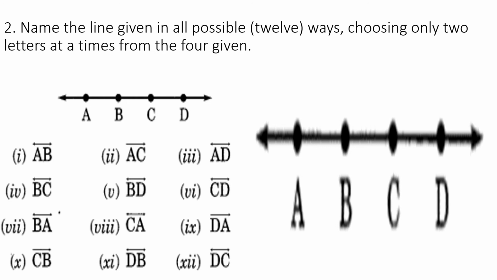See, from first A onwards we can take AB, then AC, then AD. Then the second from B onwards BC and BD. Then sixth one CD. Then reverse part BA, CA, DA. Then CB, DB. Then DC. So what are the possible ways here? 12 possible ways to find the line within only the 4 letters they given here. We have to choose only the 2 letters they said. So we have taken from the figure.